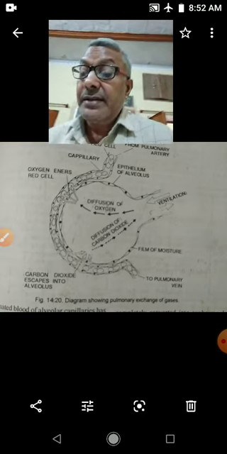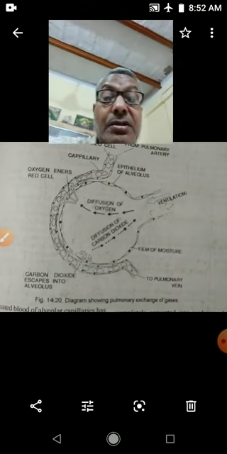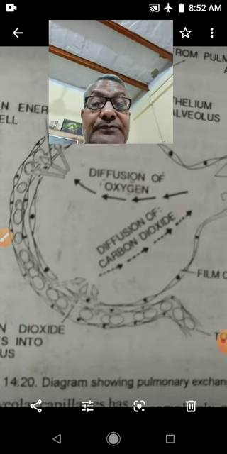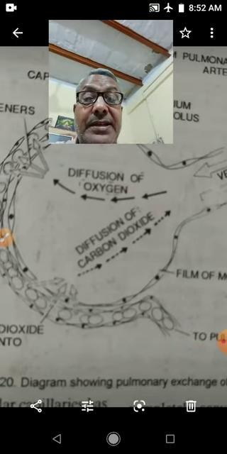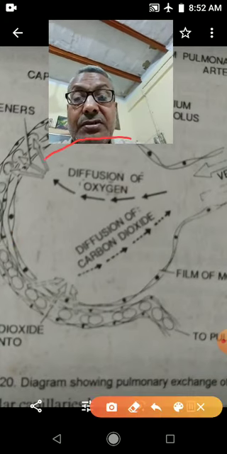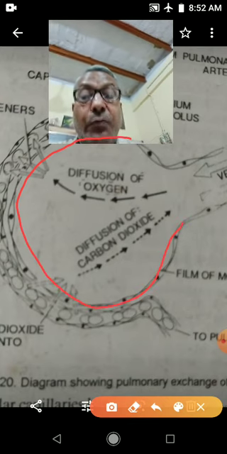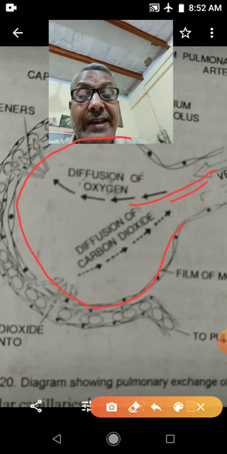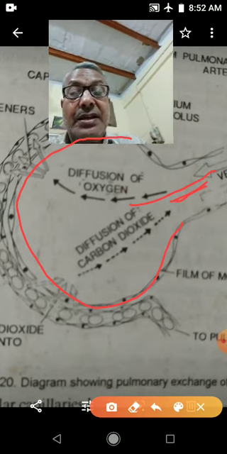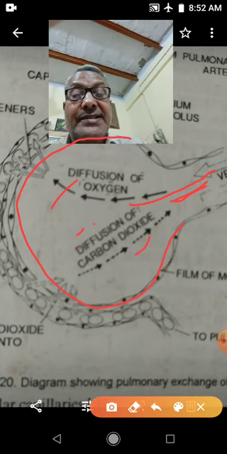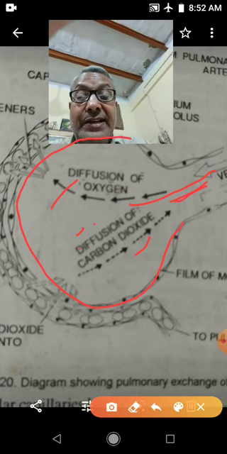So in this figure, children, you can see this is the figure of one alveolus. Inspired air is coming inside, and when it reaches, it mixes with the exhaled air which is already present inside. Therefore, partial pressure of oxygen decreases.